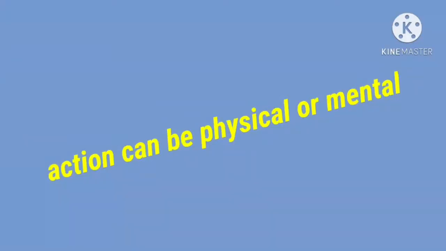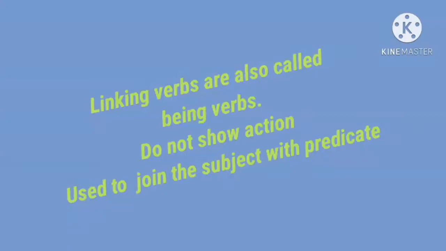Linking verbs are also called being verbs. Linking verbs do not show action. Instead, they link or join the subject to a word or words in the predicate. So linking verbs are used to link or join the subject with a word in the predicate. Linking verbs also tell us what the subject is.